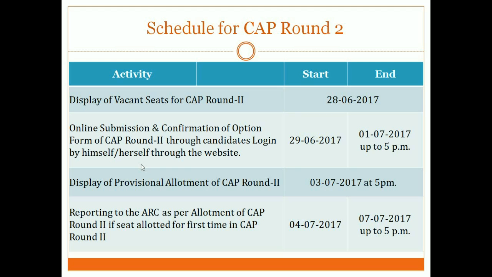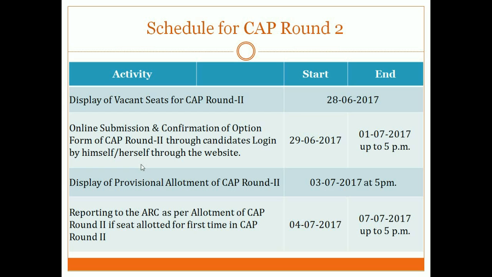A similar process will happen for CAP round 2. You fill the option form. There are 3 days given for it. They will display the result of CAP round 2. After the display of the result, you report to the admission reporting center and pay the fees. Now, what are the different cases?